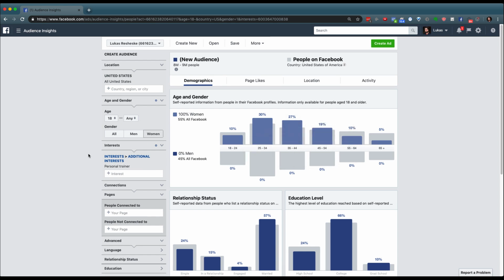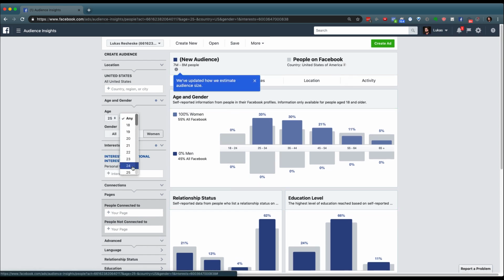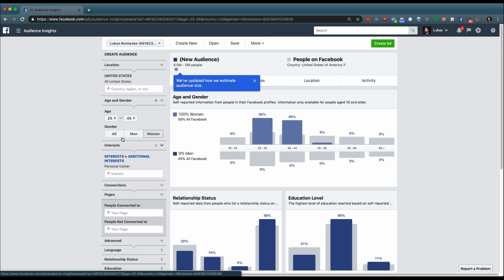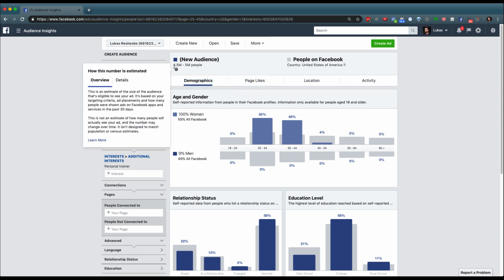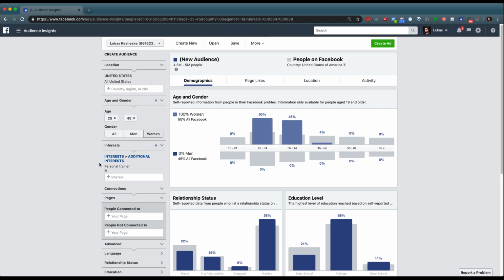So if I wanted to get really granular and really detailed, I would come up to age and I would set my age minimum to 25 and I would set my age maximum to 45. Let's come up here, 45 years old. So now that we've done that, we've got an audience of around 4.5 to 5 million people. This is a really good size audience for personal trainers.